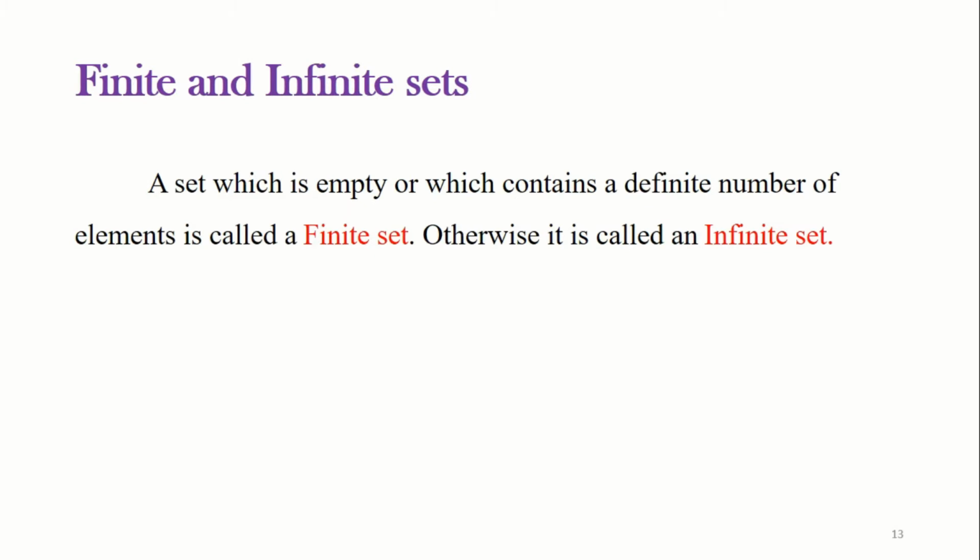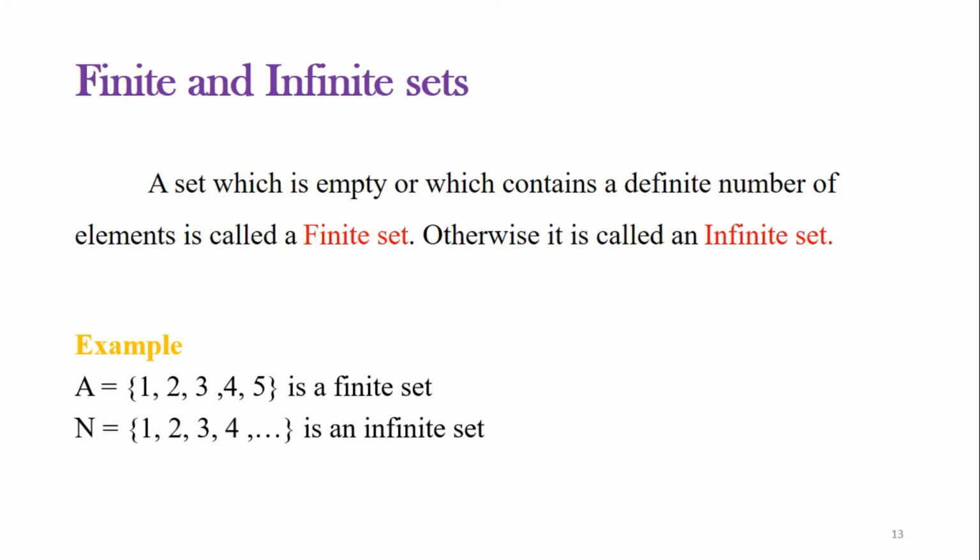Finite and infinite sets. A set which is empty or which contains a definite number of elements is called a finite set. Otherwise, it is called an infinite set. For example, here the set A consisting of 5 elements, which is finite. So, A is a finite set. N is the set of all natural numbers. It is running from 1 to infinity. So which is an infinite set.